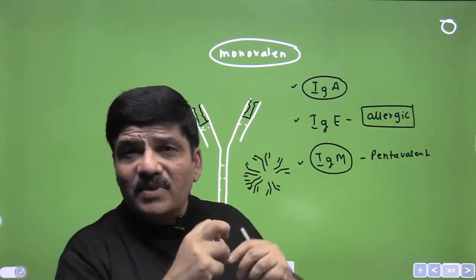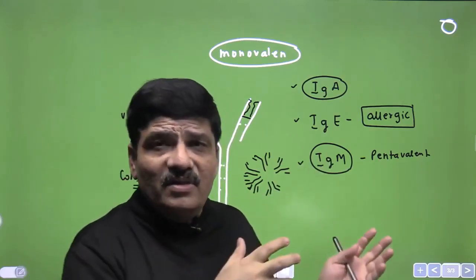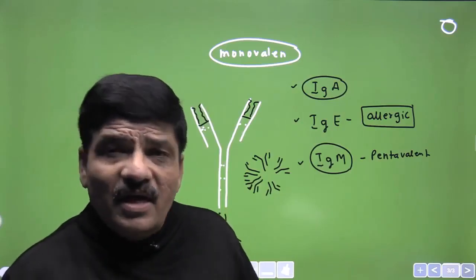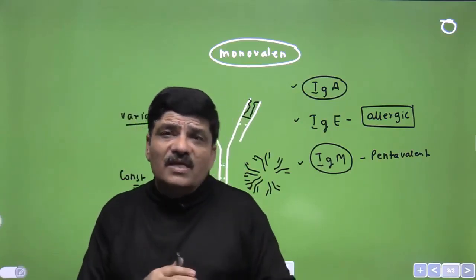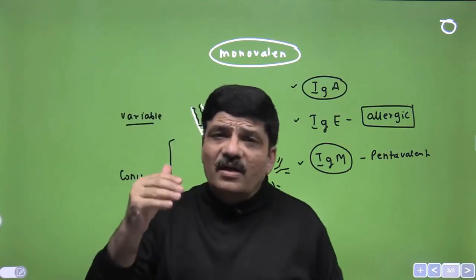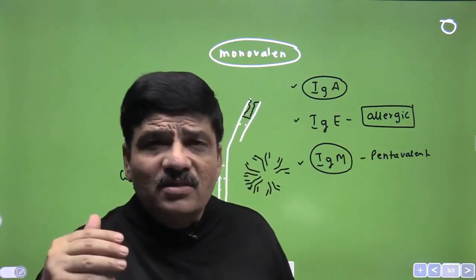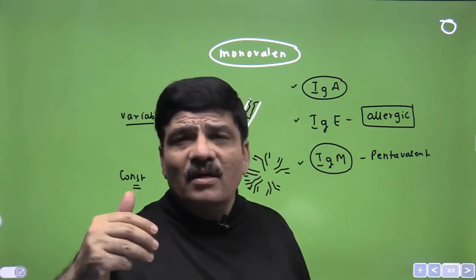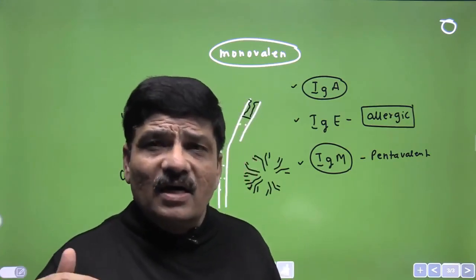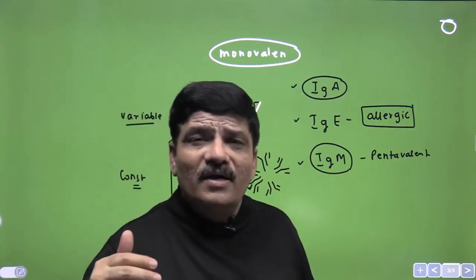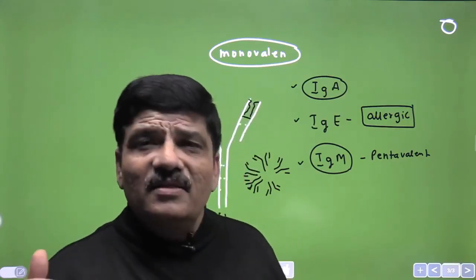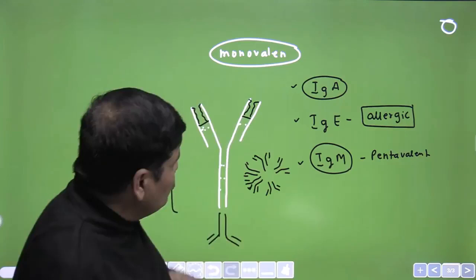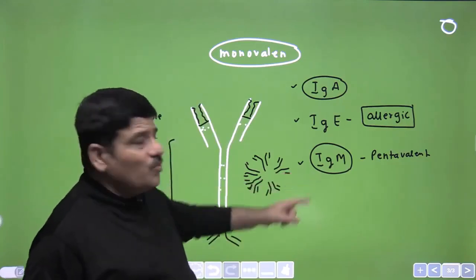So you can compensate for the number by increasing these antigen binding sites, and it has a diagnostic relevance as well. If a person is infected by a particular organism for the first time and you do an ELISA, and the ELISA tells you that the type of antibodies present are IgM, you know that it is the primary infection. This has happened for the first time. So they are involved in the primary responses.